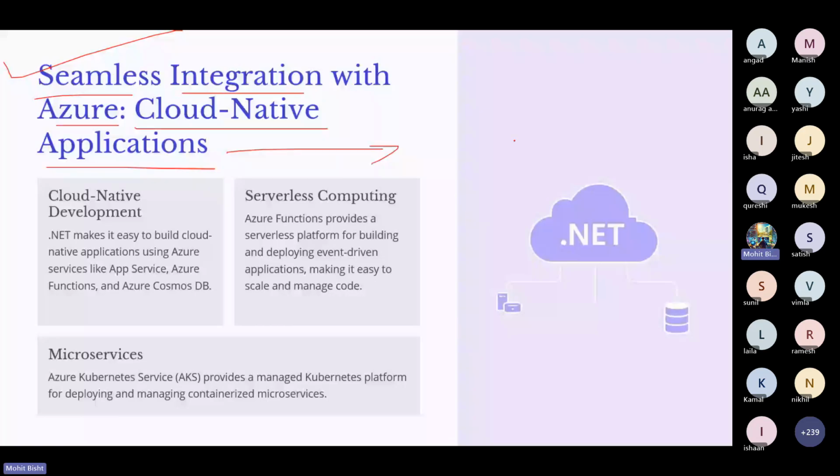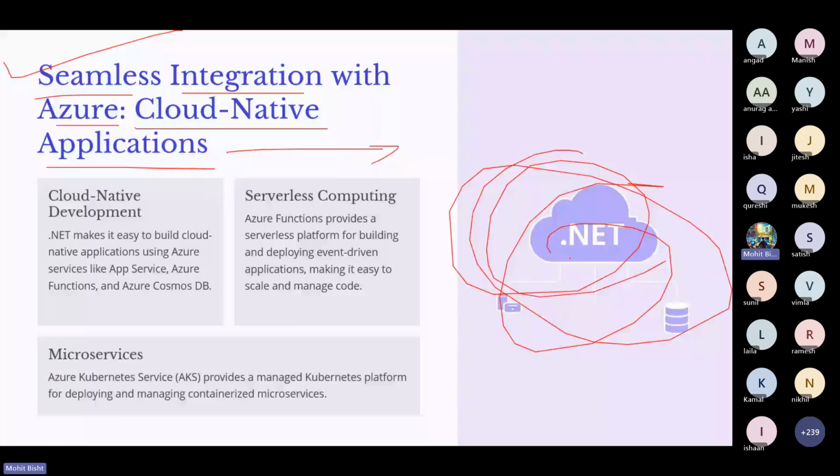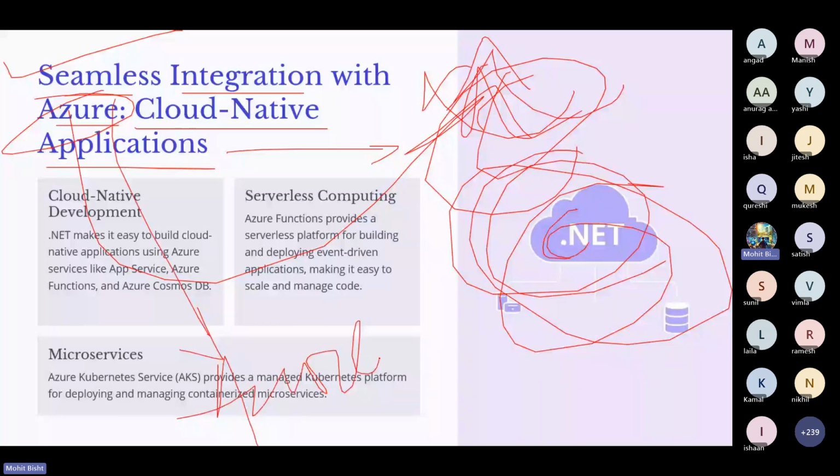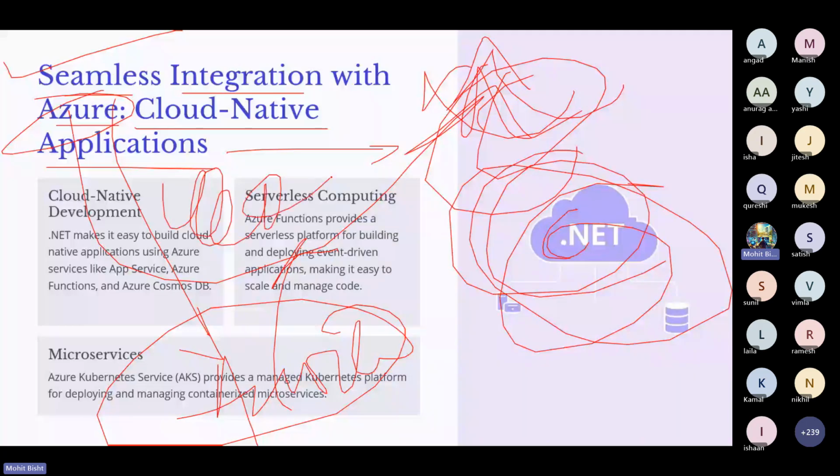So .NET and Azure. In the previous sessions we discussed Azure AI, and I already shared the Azure platform link, how you can create your account, choose a student tier, develop the application and deploy it on Azure. Seamless integration means it is very easy to integrate.